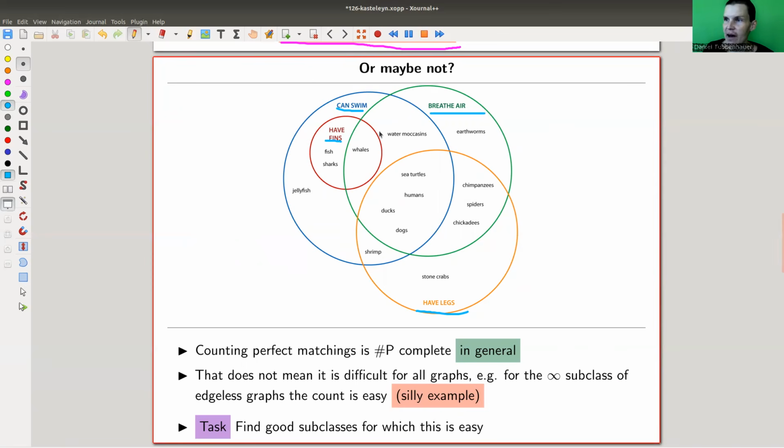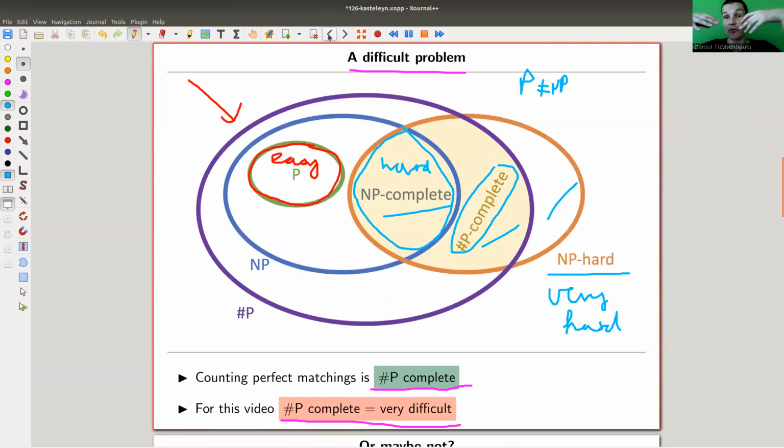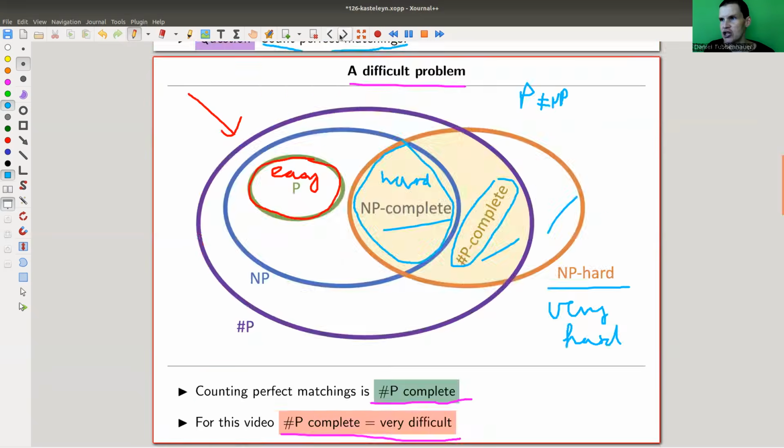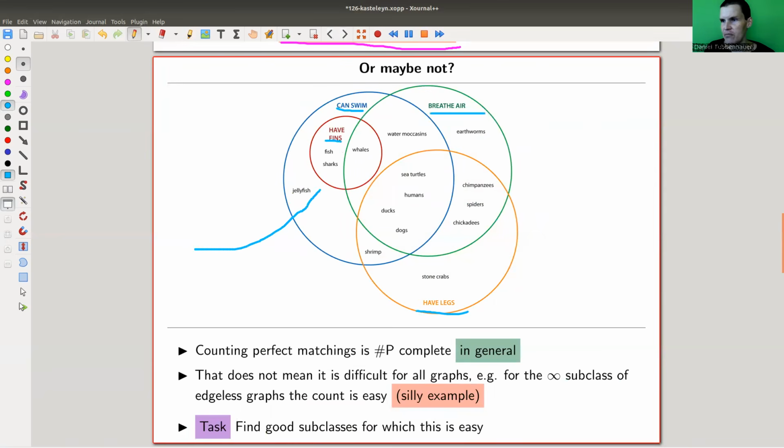But maybe our statement here is telling us something about all graphs. And actually, if you analyze it further, this counting of perfect matchings maybe only tells us something about one of those classes. So it essentially only says that for this class of graphs, this problem is very difficult, so you can give up on it. And since this class of graphs is a subclass of all graphs, you can give up on it in general.